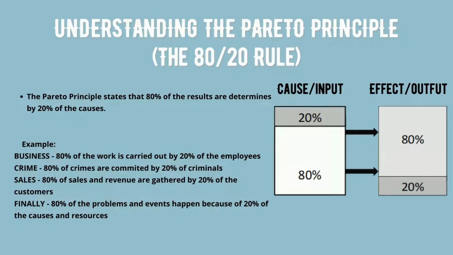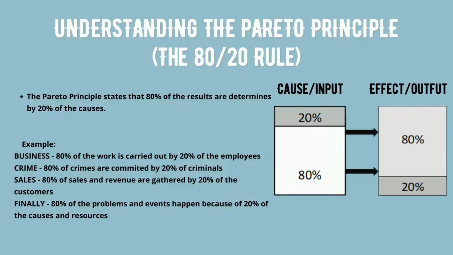Understanding the Pareto principle. The 80-20 rule, also known as the Pareto principle, or the law of vital few and trivial many. It states that for many events, roughly 80% of the defects come from 20% of the causes. The Pareto rule emphasizes the importance of few items in explaining a total. For example, in business, 80% of the work is carried out by 20% of the employees.